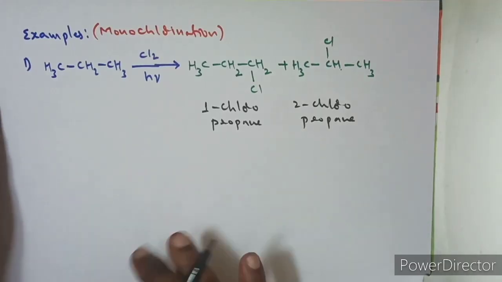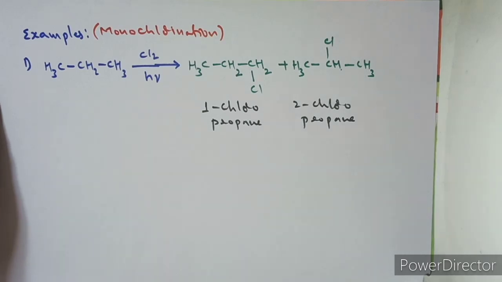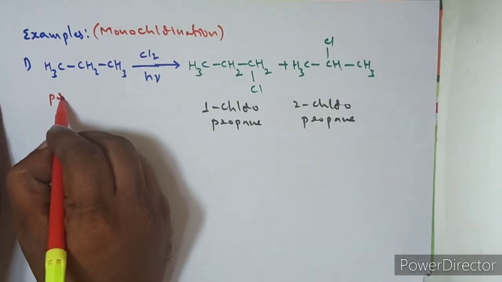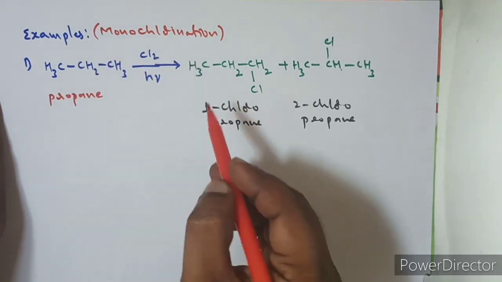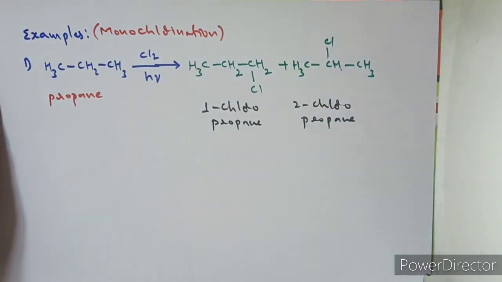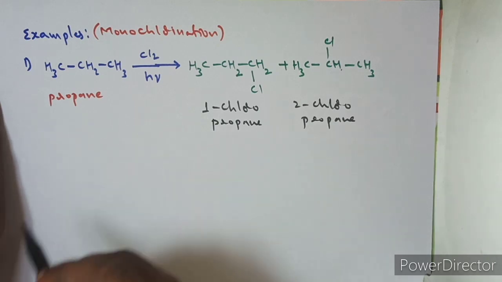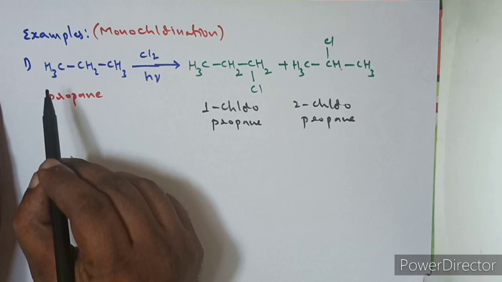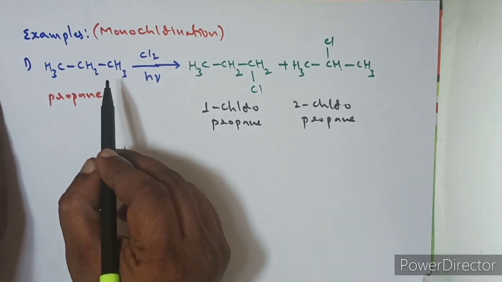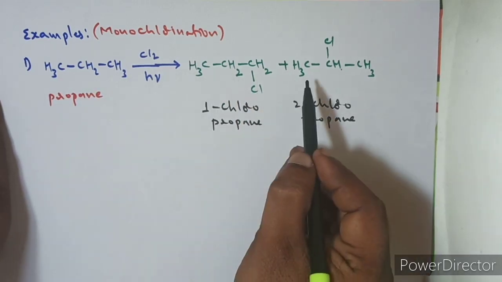Yeah, in this example we are taking a molecule of propane, an alkane, and subjecting it to monochlorination, giving how many products? 2 products. So first you have to identify, in the given alkane, the types of equivalent and non-equivalent hydrogens. Based on the number of products you can do that.